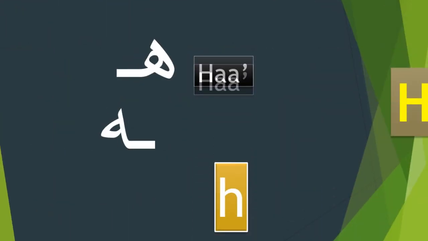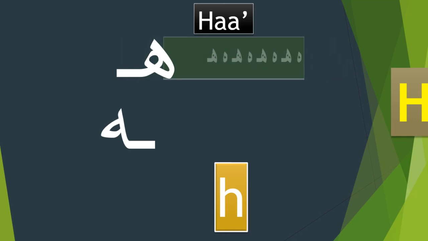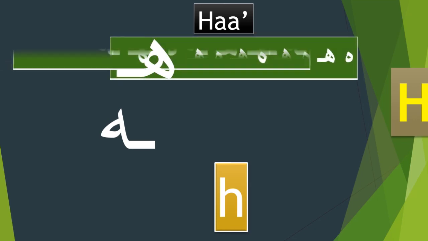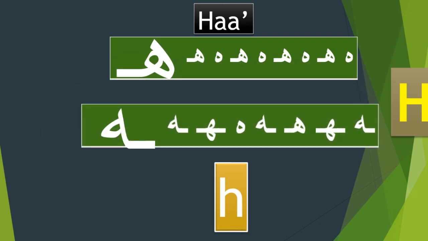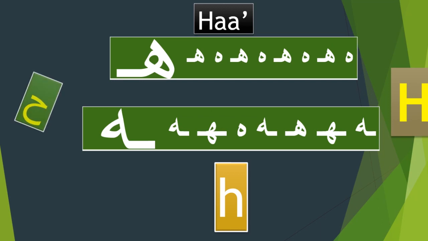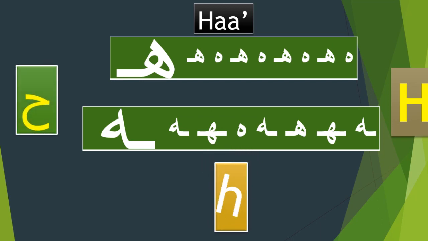The ha is pronounced like the English letter H. Many students of the Arabic language confuse the sounds of the two ha letters. The second ha has no equivalent in English, but sounds like a heavily accented H.